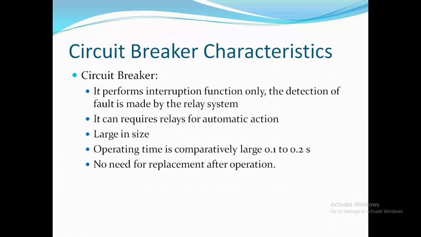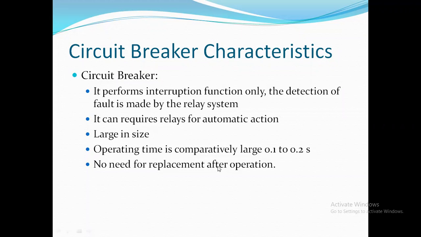The characteristics of circuit breakers are as follows. It should perform the interruption function only, because it is completely classified as a slave which takes command from the relay. Therefore, whenever the signal comes from the relay, it should act. So it will perform the interruption function only when the signal is detected from the relay system.